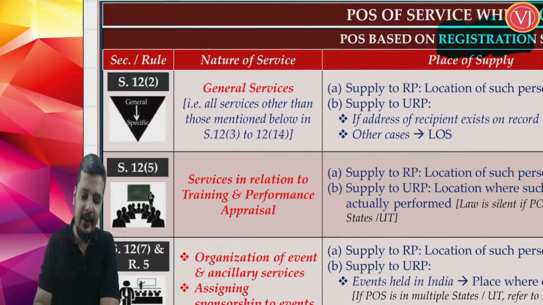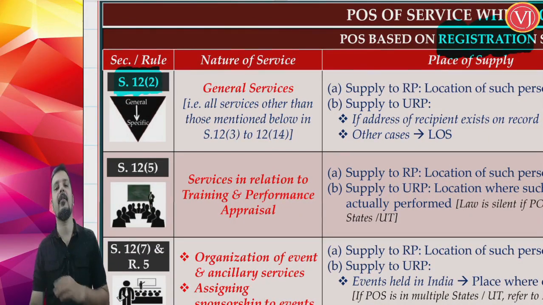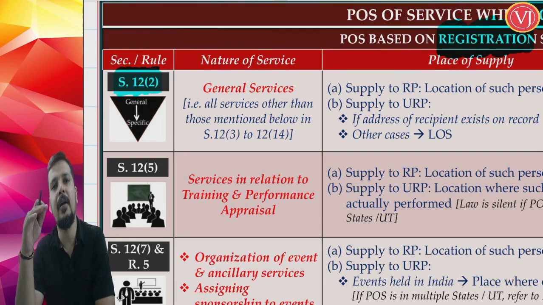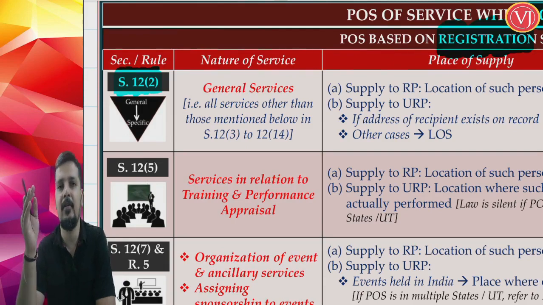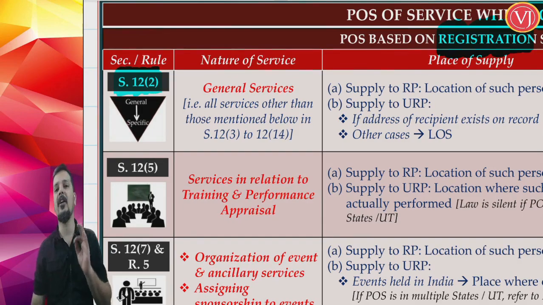The first category that we are discussing is the general rule, section 12 subsection 2. When I talk about general, understand friends, only if it is not covered anywhere else will you see this general rule, which means if it is specifically covered in other parts of section 12, you have that. This is the first provision in terms of section 12 subsection 2. This is the general provision.